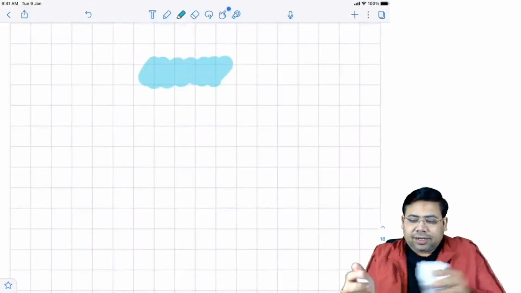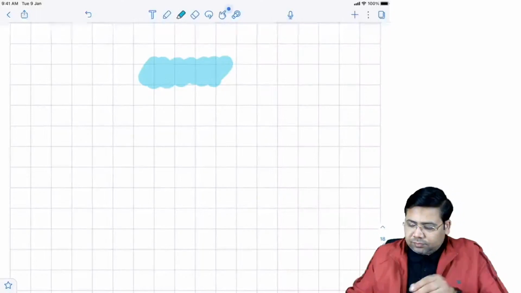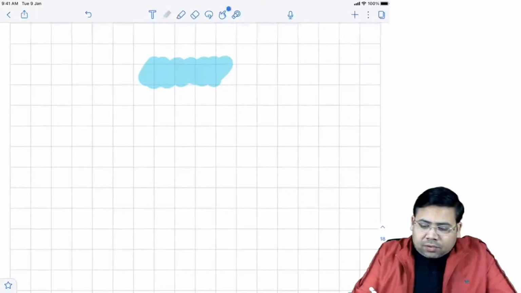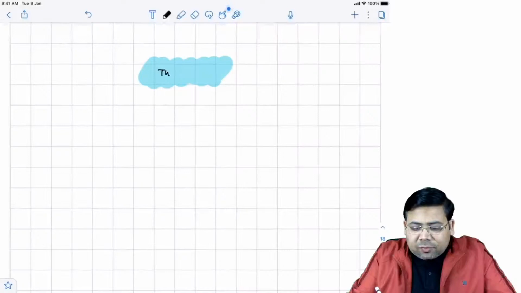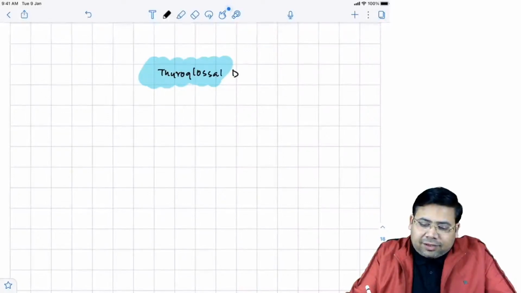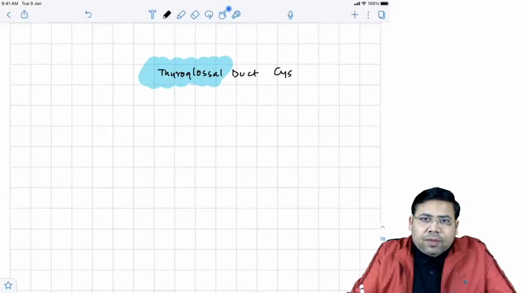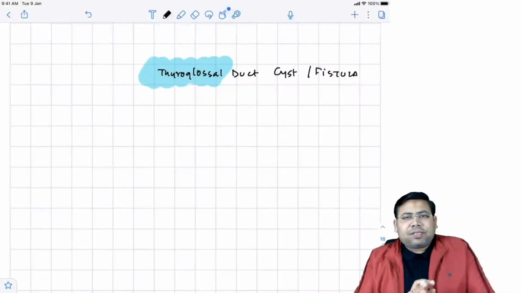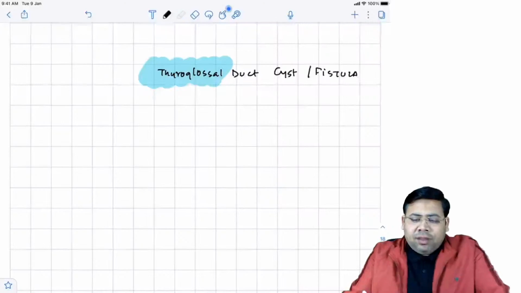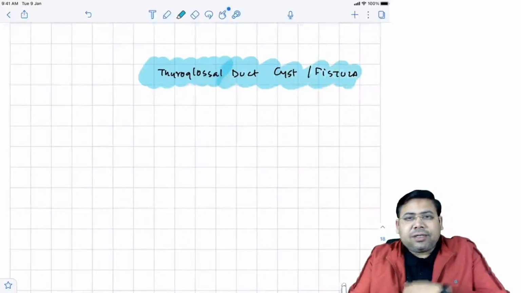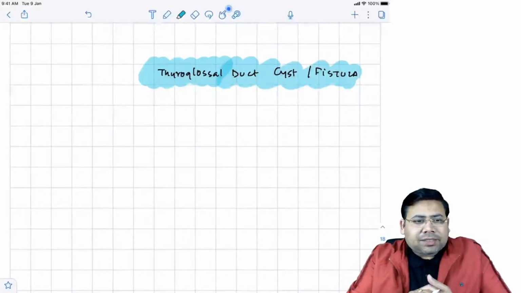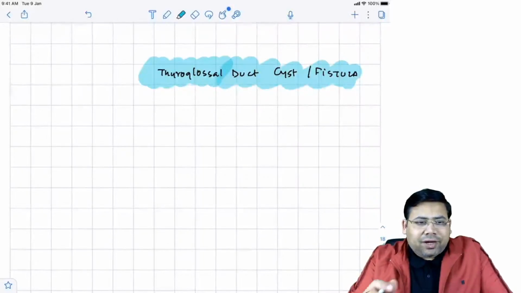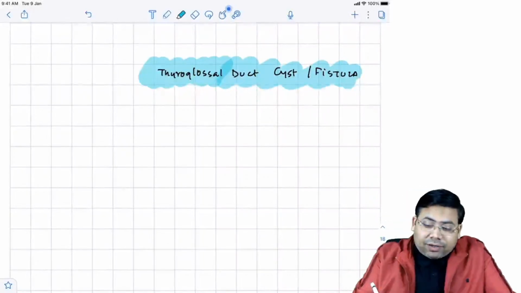There is one simple, straightforward reason: it is because of the persistent thyroglossal duct. And why is it persistent? Because of the failed regression.